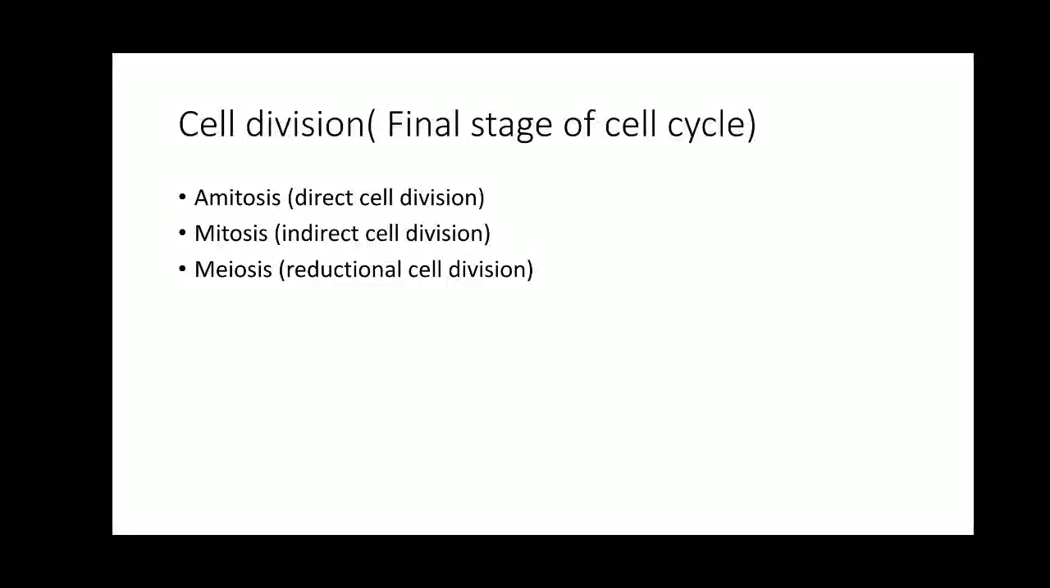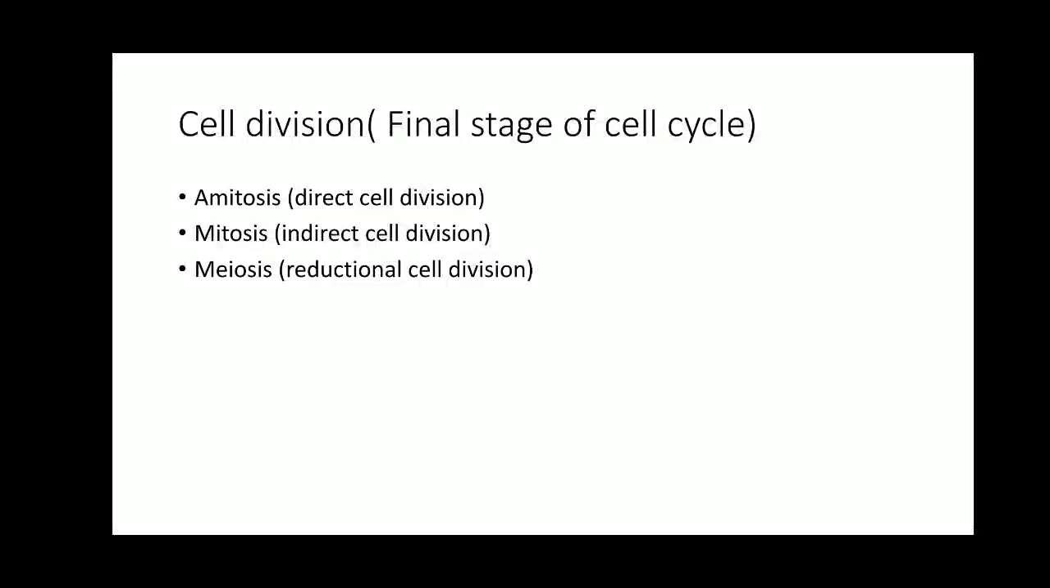Therefore amitosis is known as direct cell division, and it takes place in the cells of embryonic and fetal membranes. Amitotic cell division takes place in cartilage cells, or in the macronucleus of Paramecium. These cells divide by amitosis.